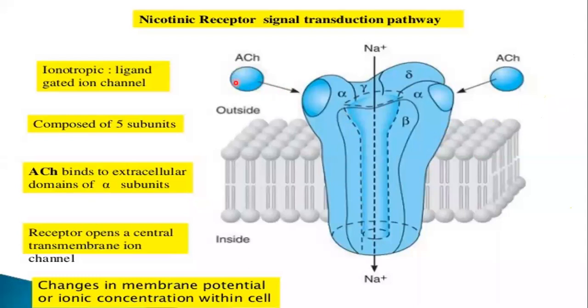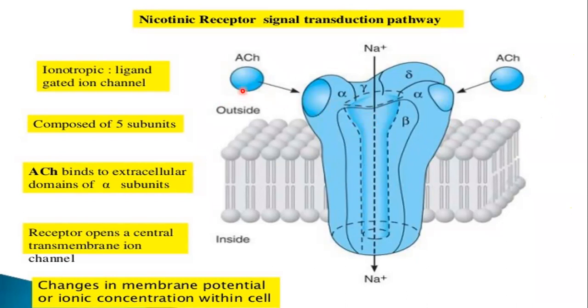When acetylcholine binds to the nicotinic receptor, this channel will open. Before acetylcholine binds to the nicotinic receptor, the channel is closed.